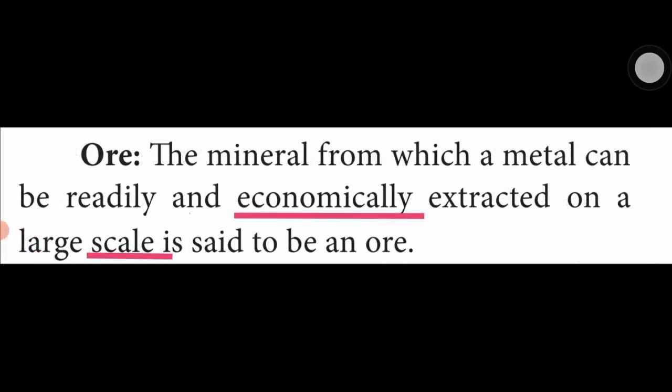What is ore? Minerals from which metal can be readily and economically extracted on a large scale are said to be ore.